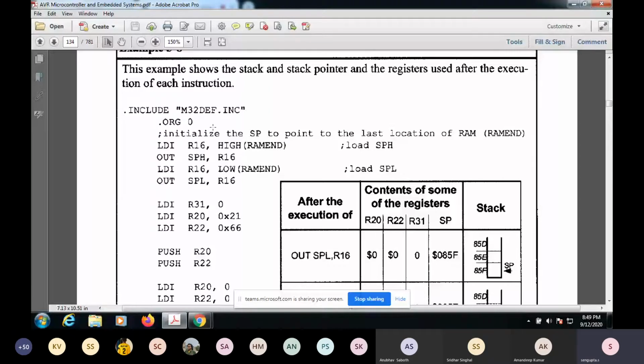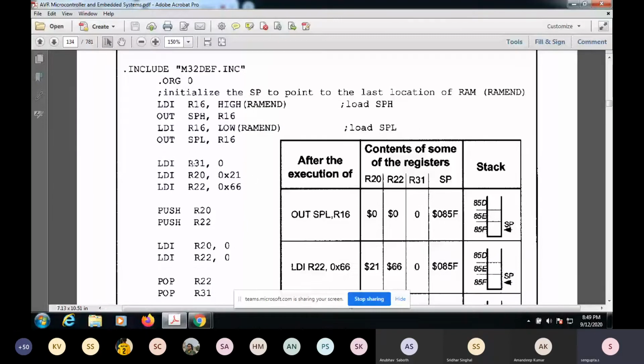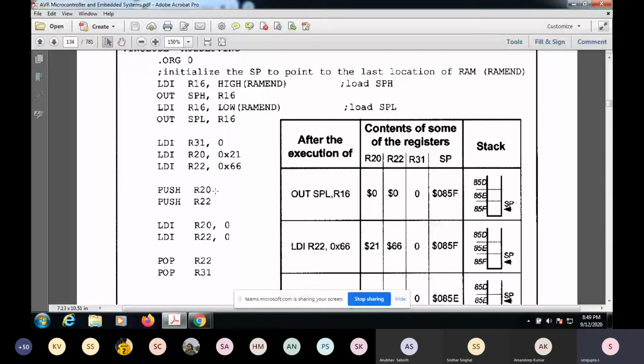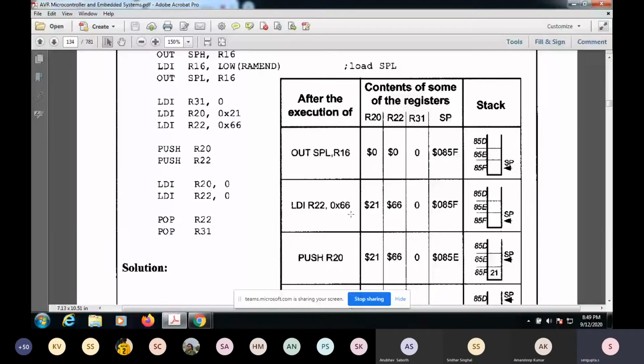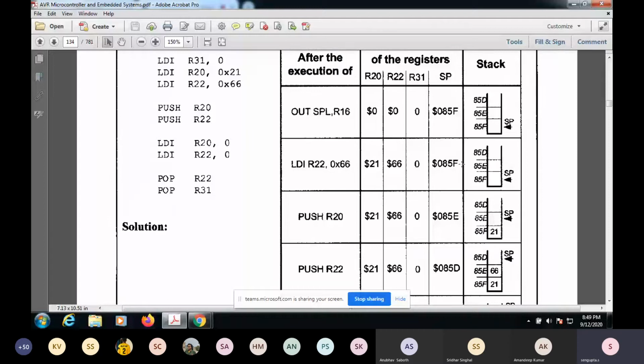So this is about the initialization of the stack pointer to point to some memory part in the static RAM. Now let us do some operations. Let's say that I am loading R31, some general purpose register, with 0, and similar to this and this. These are the locations. Then let's say because of some call or something that is not mentioned in that program, I am trying to store this. So what happens when I'm storing it? So nothing, you see that the stack pointer is not affected when I'm doing other operations, right? It will not get affected. It will remain the same.